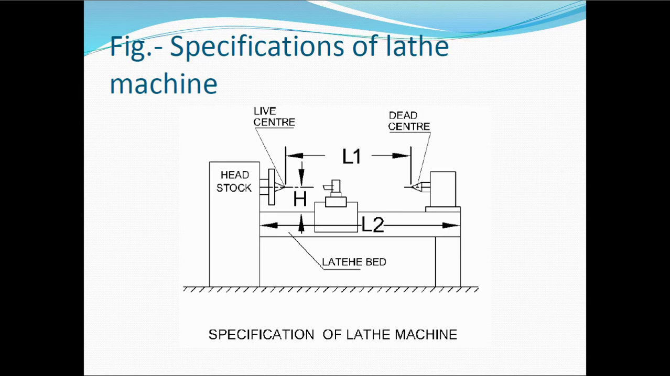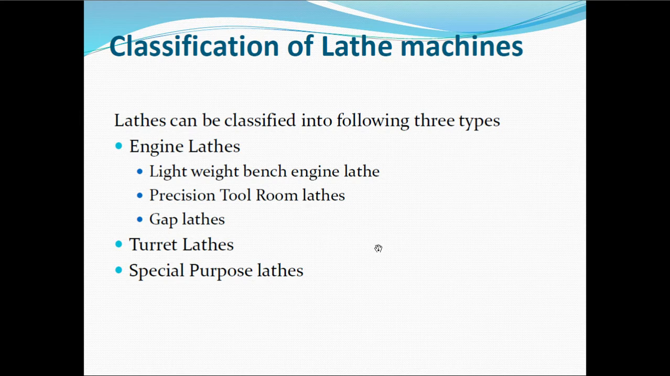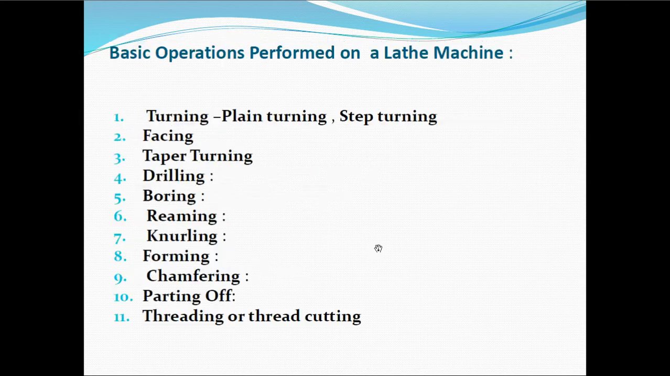The first one, L1, is nothing but the distance between the two centers. The next one, L2, is called the length of the bed. Next you can see the H, this is the height from the lathe bed to the live center. This is how we can specify the lathe machine. Next there are different types of lathe machines. I'll skip it, so we will move on to the basic operations which we can perform on the lathe machines.